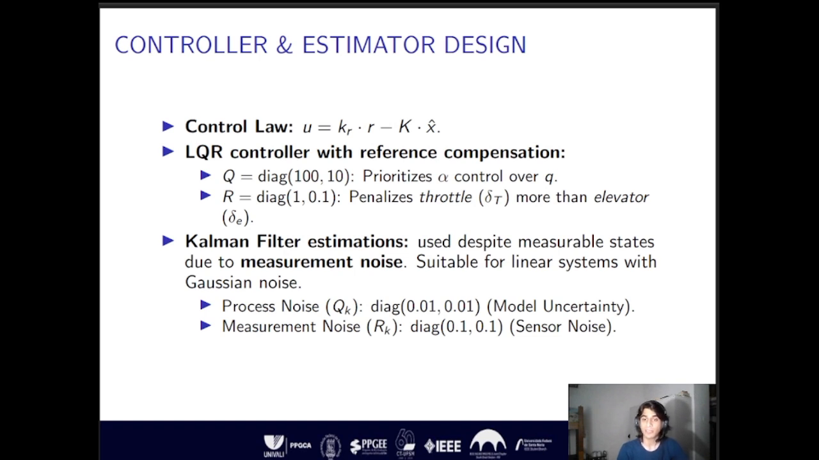The Kalman filter design requires defining the process noise covariance matrix and the measurement noise covariance matrix, based on the characteristics of ADIRS, Air Data Inertial Reference Systems, sensors typical in commercial aircraft. Matrix QK represents model uncertainty, while RK characterizes measurement noise from the sensors.